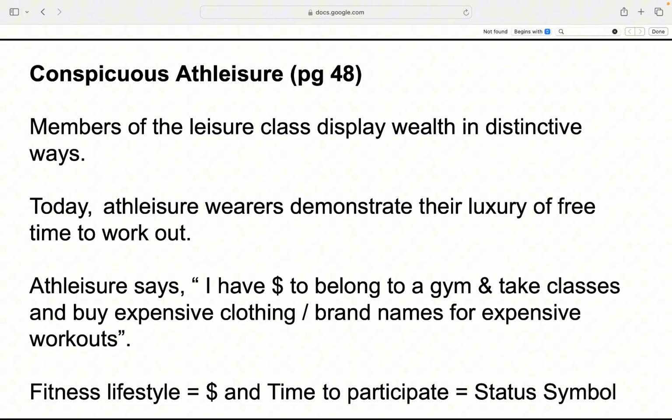Conspicuous athleisure. The leisure class shows off wealth by how they choose to spend their free time. Like working out in style, rocking pricey athleisure means you have money for gym memberships and classes. You have time to actually use them. You're basically saying, look at me, I'm fit and fancy. Because nothing screams luxury like sweating in designer gear.